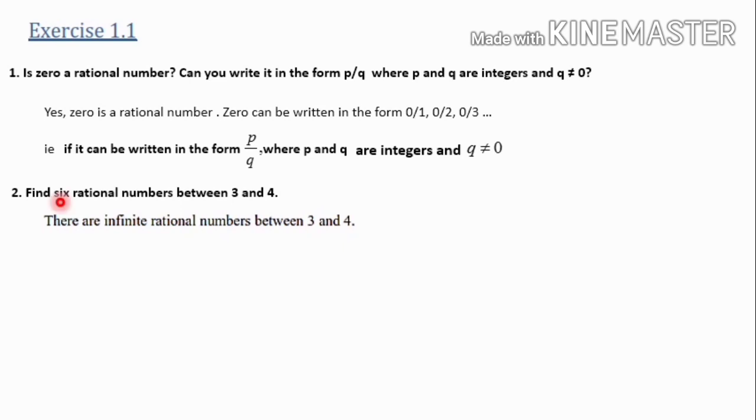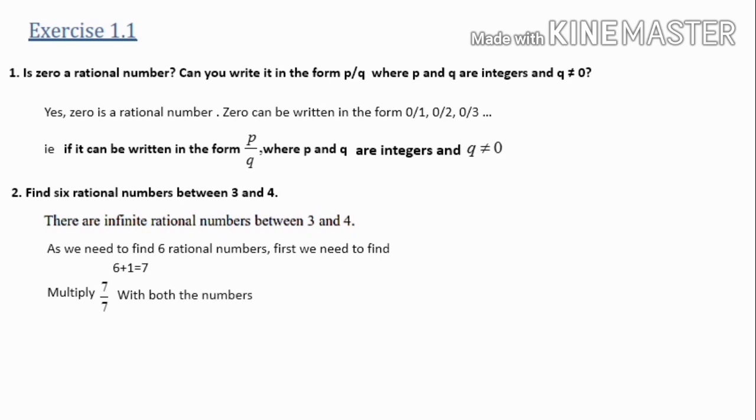But we are asked to calculate only 6 rational numbers. So the first step is, since we are asked to calculate 6 rational numbers, we have to add 1 with 6. So 6 plus 1 is equal to 7. Next step is, we have to multiply 7 by 7. This 7 is from here, 6 plus 1 we have got 7.